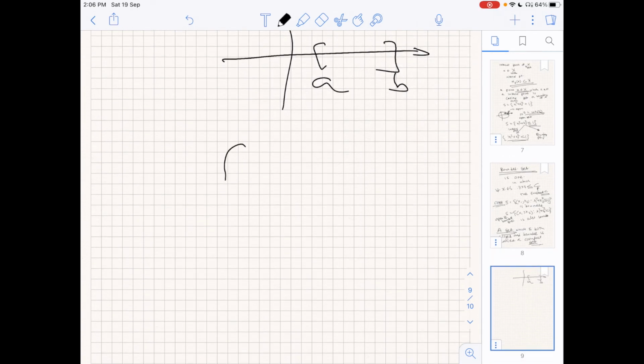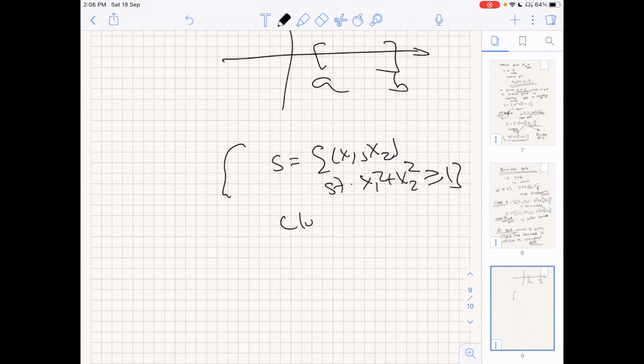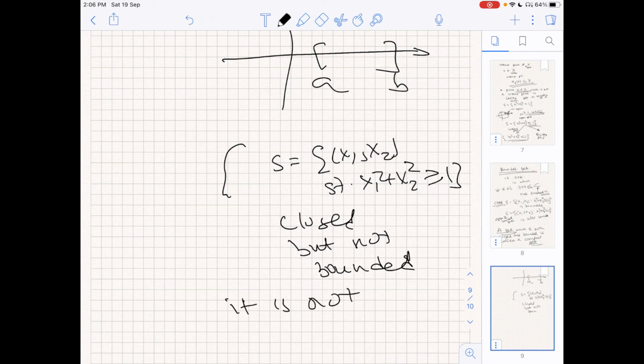Let's say, for example, the set of all (x1, x2) such that x1 square plus x2 square is greater than or equal to 1 is closed but not bounded. So it is not compact. Compactness means bounded, and also closed, in the sense that all the boundary points should also be a part of it.